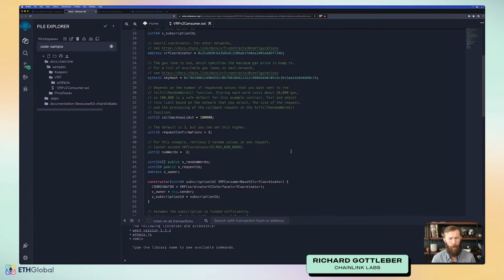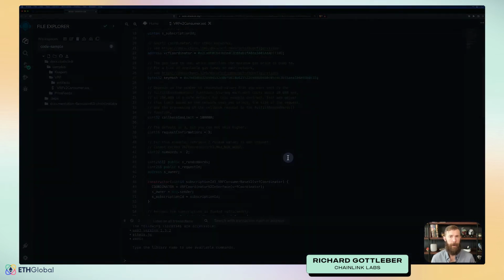Now, words is a computer science term that is technically correct, but sometimes I think it can be confusing to people when they first come to these contracts. When we're talking about VRF and you see words, just think random values. We have an array to store the random values returned. We have a value to keep track of our request ID.